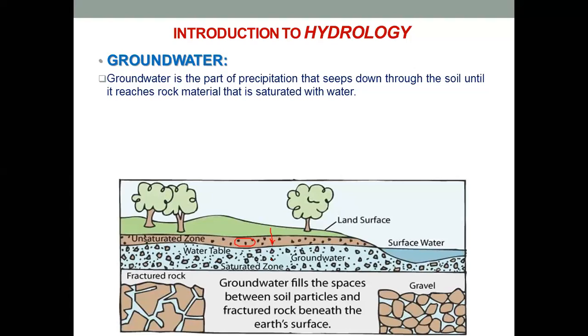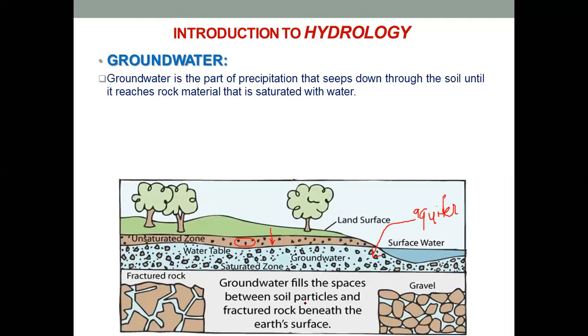Okay, and that is the saturated zone where the water will get stored. Now this zone which contains rock materials and which stores water is known as an aquifer. So this is important.